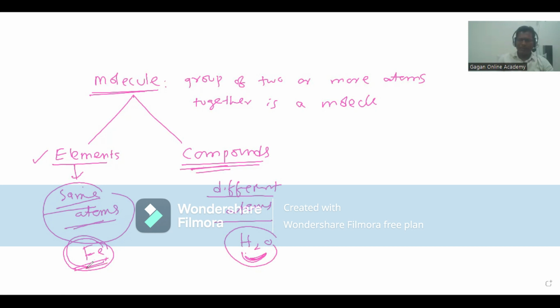Whereas iron has the same atoms of iron. So that's why this is called an element. Nickel, cobalt, these are examples of elements. Here I'm writing calcium sulfate, right? This is an example of a compound.